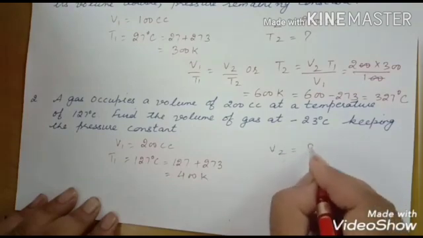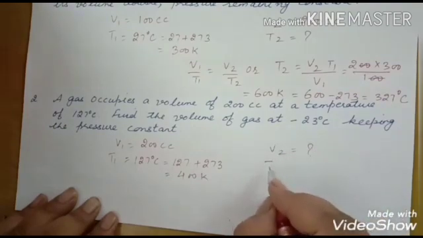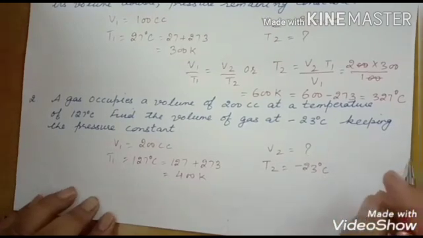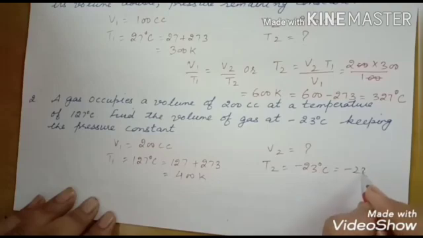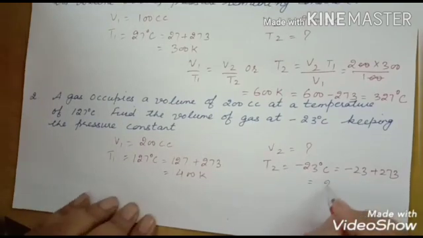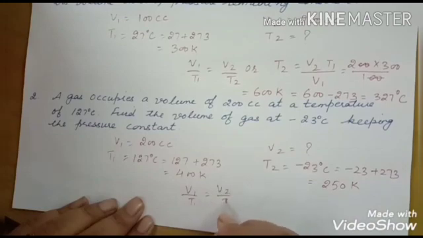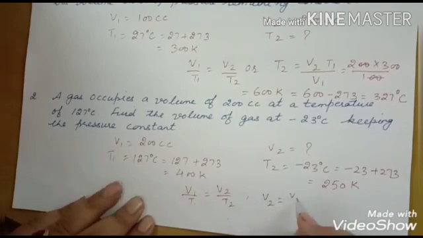V2 we have to find out, and we have T2 minus 23 degrees Celsius, or you can say minus 23 plus 273 Kelvin, which comes to 250 Kelvin. So V1 upon T1 is equal to V2 upon T2, or you can say V2 is equal to V1 T2 upon T1.